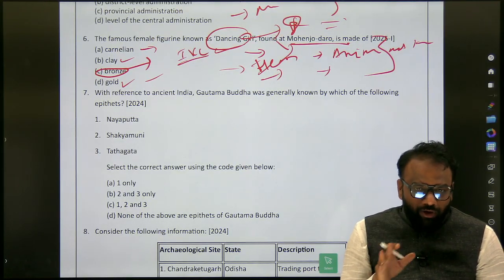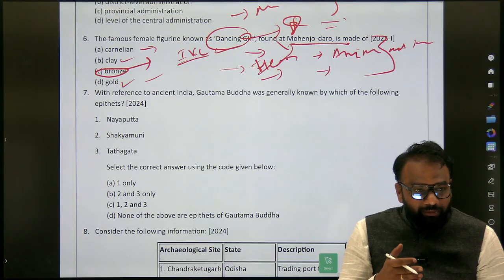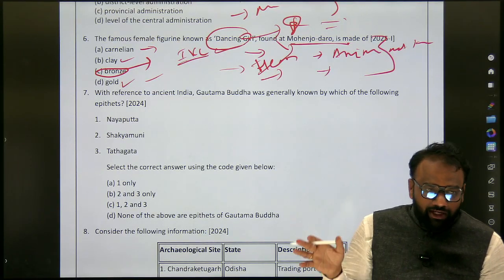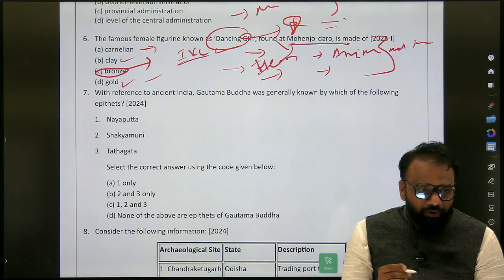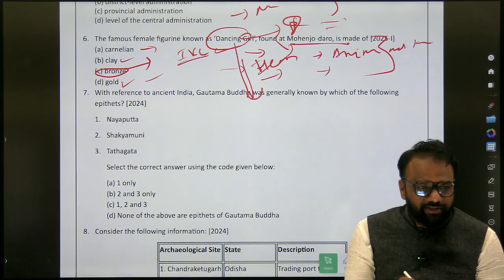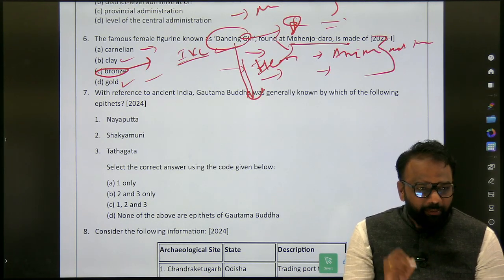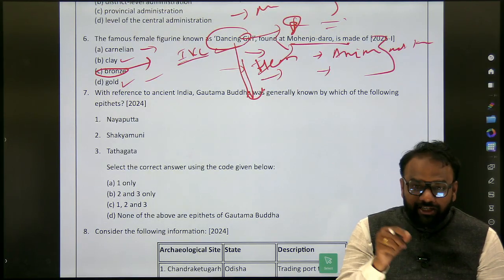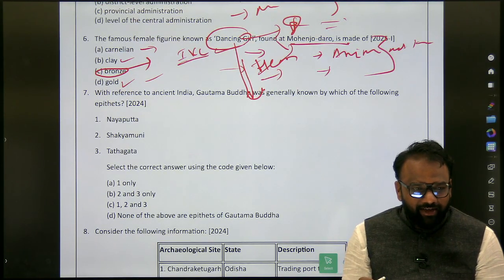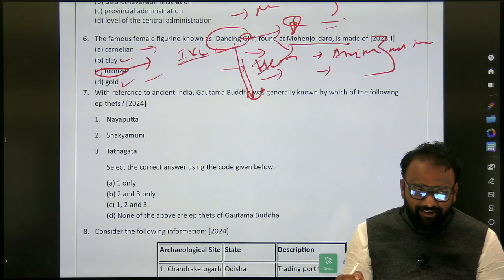Now, the Indus Valley civilization is an important topic. Probably we may go to a deeper level, but for the other topics we don't have the time to go through each and every point. But for this, what will we do? Dancing girl. Which are the other monuments? You recalled one, bearded priest. It is made up of sandstone. It was discovered at which place? This is the aspect that we will focus on.